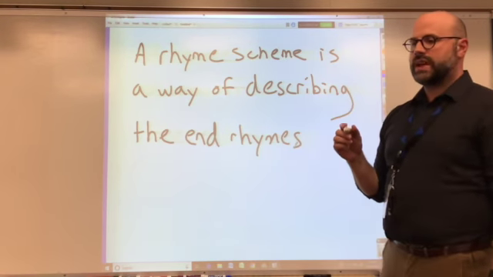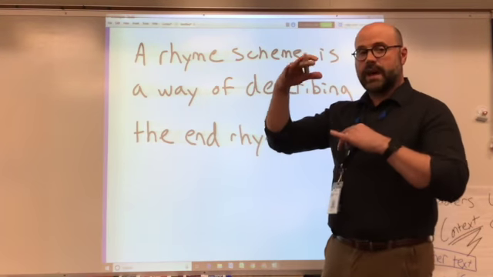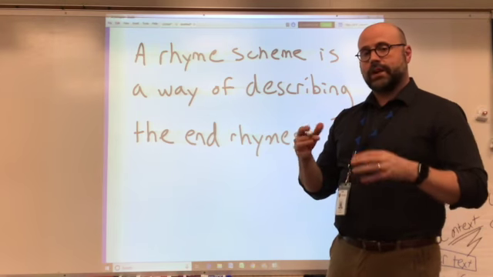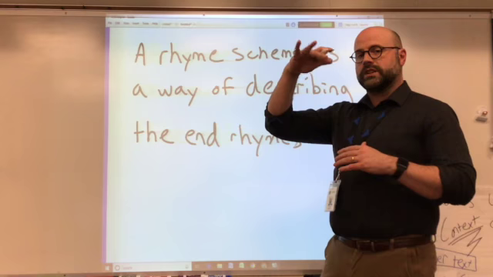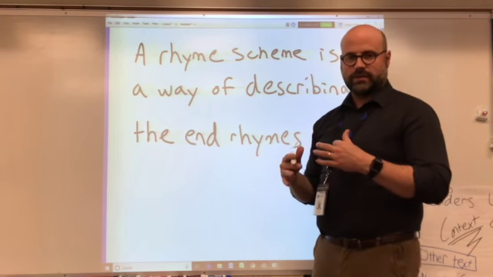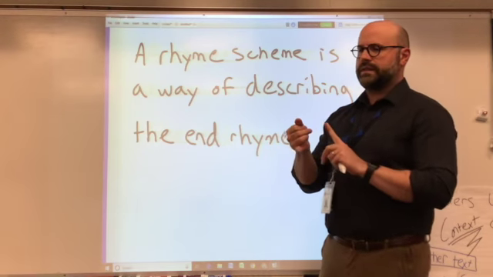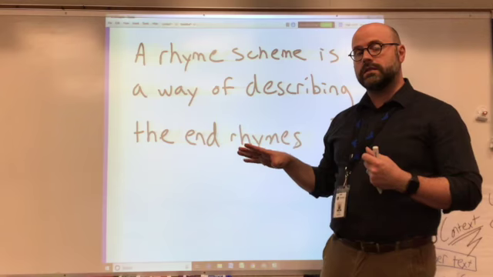So each new sound at the end of a line is given a starting letter, a capital A or a capital B, and so on. If an end sound repeats the same sound as an earlier line, it gets that same letter. And I know you're like, what letters?